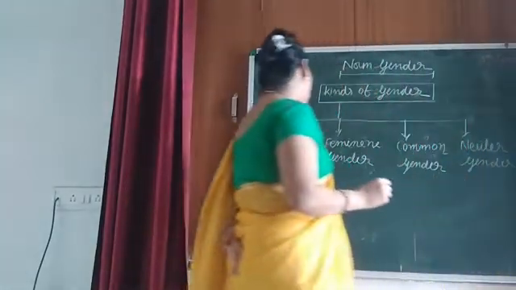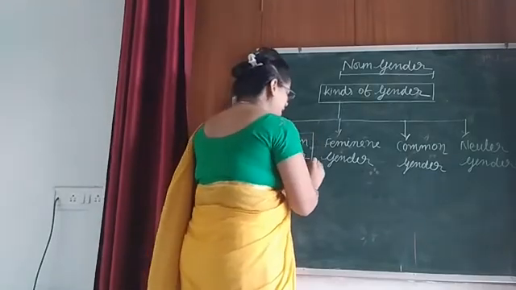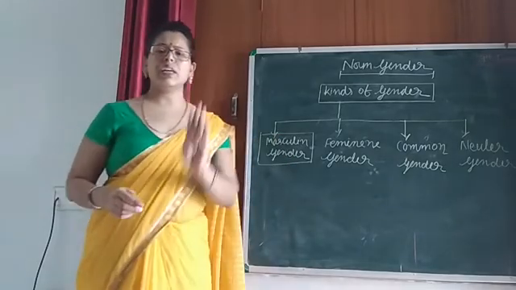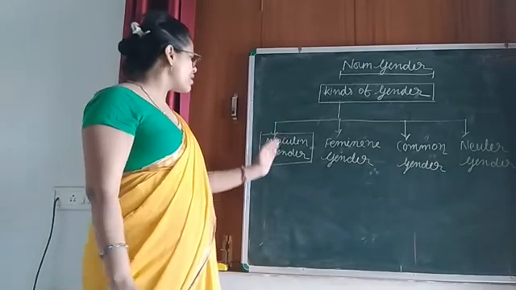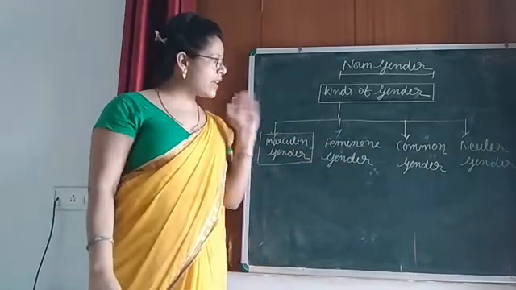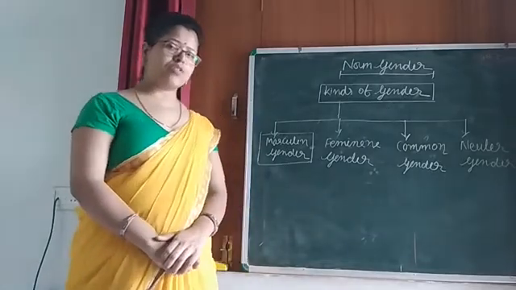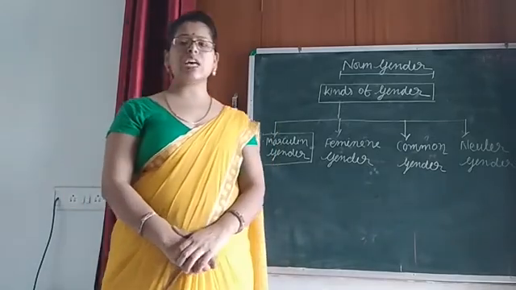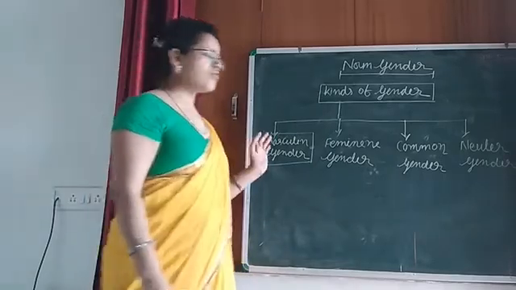Neuter gender. My dear students, you can see here gender has been categorized, has been divided, or you can say there are mainly four types of gender. These are, the first one is the masculine, the second one is what? Feminine gender, and the next one is common gender, and the fourth, which is the last type of gender, is what? Neuter gender. So we will talk about each and every type of gender one by one.